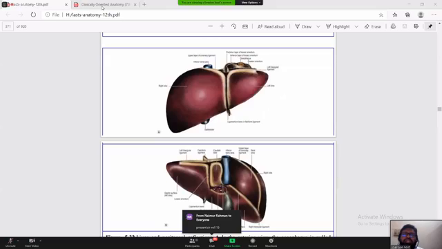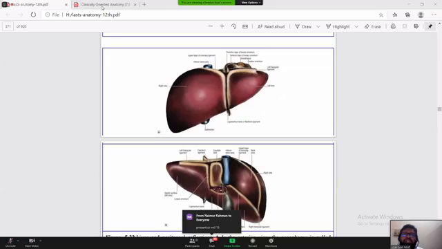Okay, let us go to the next point that I want to mention. So far we have discussed how the liver is located, where the liver is located, what is the position of the liver, what are the lobes of the liver, two lobes of the liver, and what are the external features of the liver. But one thing we must remember, there is a segmentation of the liver. Do you know this term, segmentation of the liver?